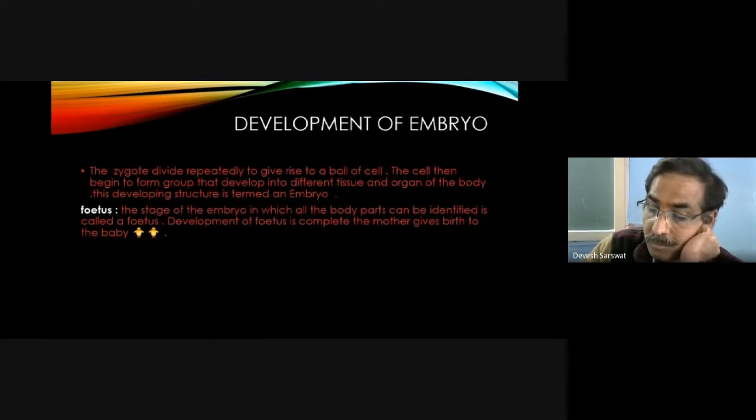Development of embryo. The zygote divides repeatedly to give rise to a ball of cells. The cells then begin to form groups that develop into different tissues and organs of the body. This developing structure is the embryo. Fetus. The stage of the embryo in which all the body parts can be identified is called fetus. Development of the fetus is complete by the time the mother gives birth to the baby.